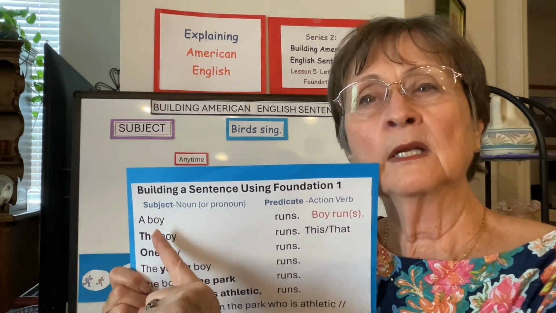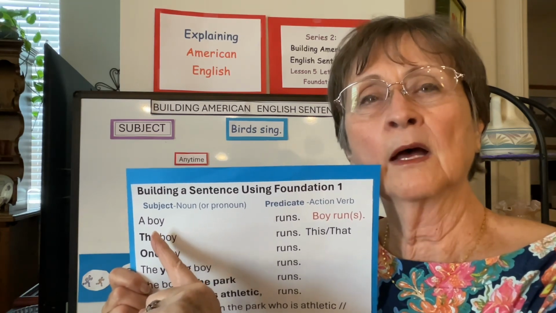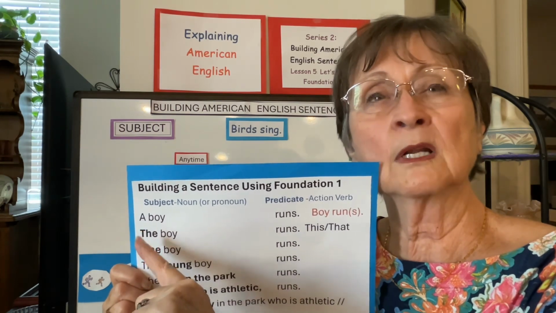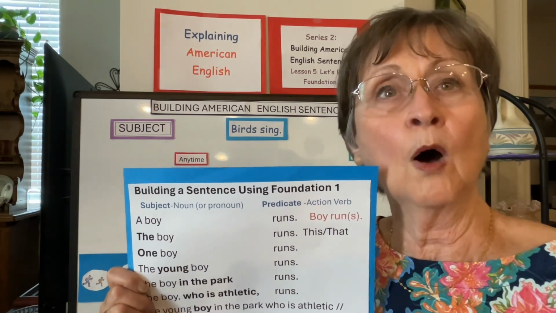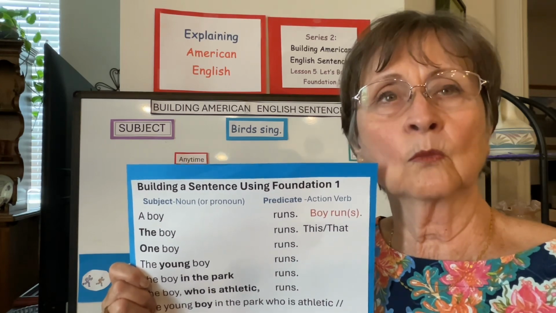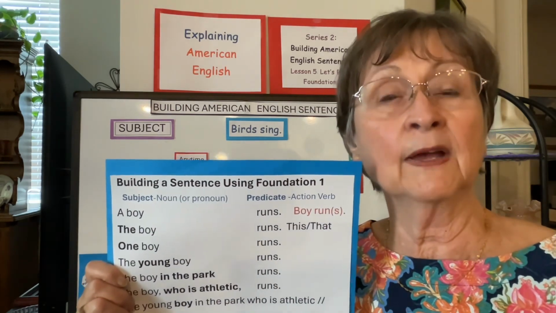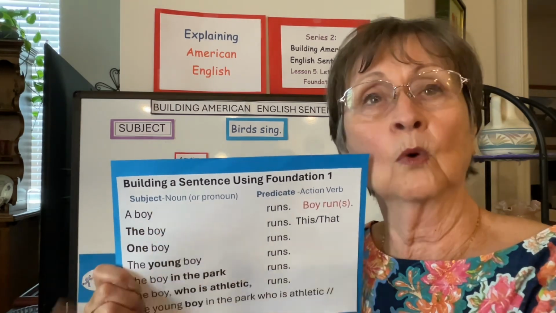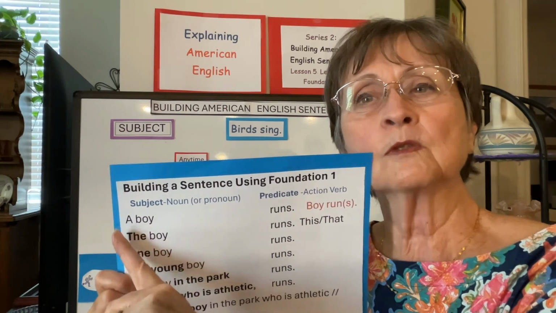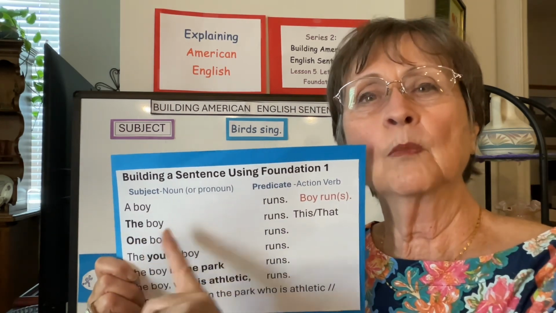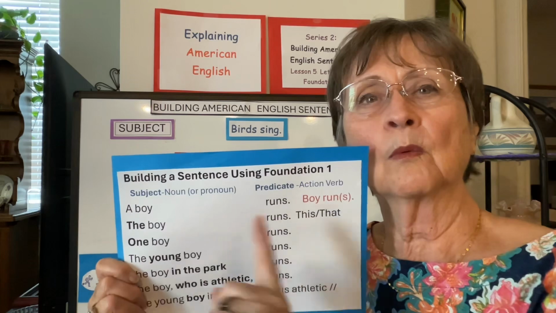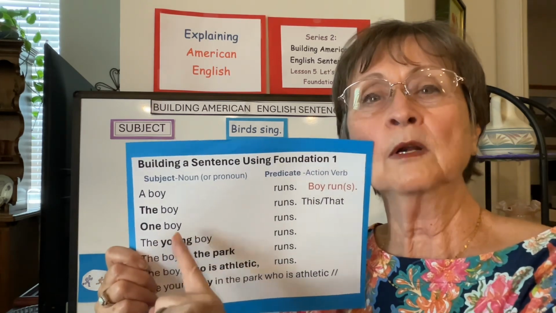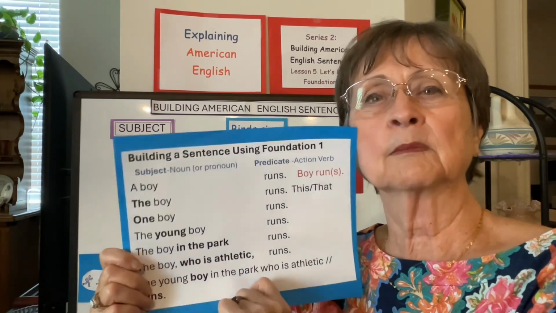It's a concrete noun, and it's a common noun, and almost all of those need an introductory word, unless it's something very, very general, like water. Sometimes it doesn't. Words like that are just very vague as far as which one you're talking about. But this is a countable thing. 1, 2, 3 boys. So we'd say a boy, which means one boy, runs. The boy runs. I could say this boy runs or that boy runs. These are introductory words as well as the. One boy runs. I'm counting now.